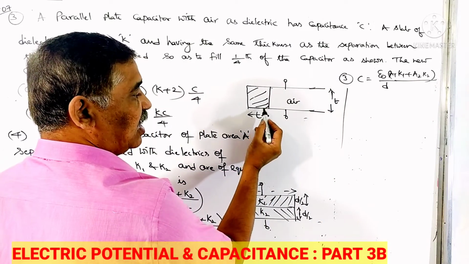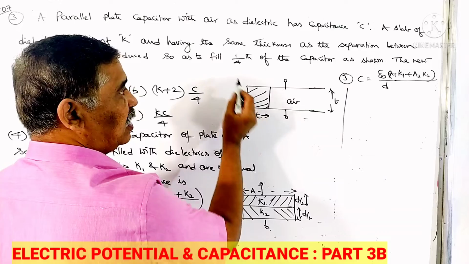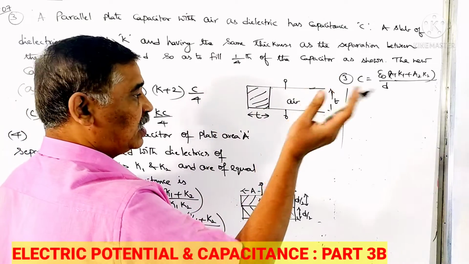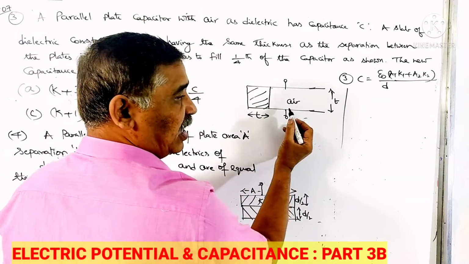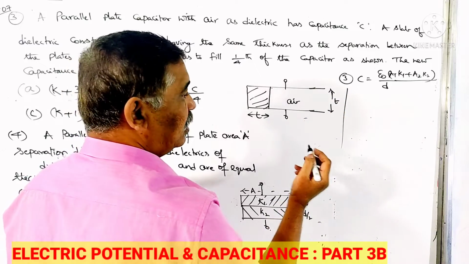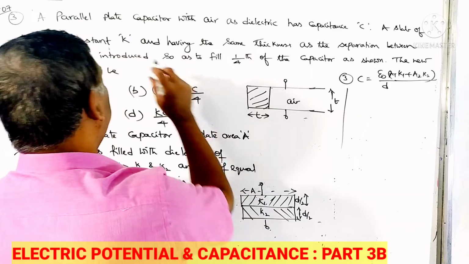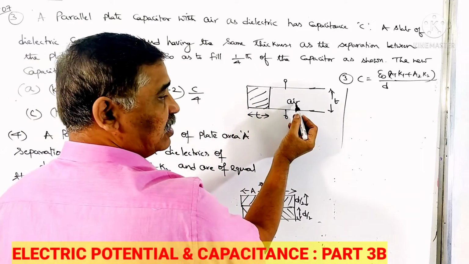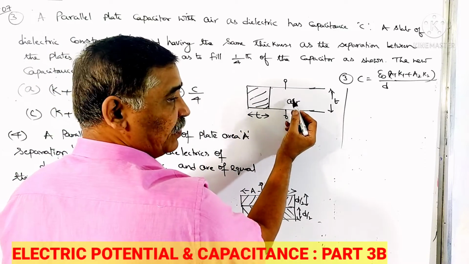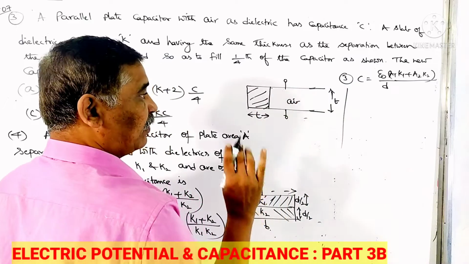Now A1 is the area of the dielectric material, which here is given as 1/4 A. I take it as 1/4 A. The remaining area for air will be 3/4 A. K1, the dielectric constant for the first material, is given as K, so I will take that. K2 is the dielectric constant of air, which I will take as 1, and simplify.